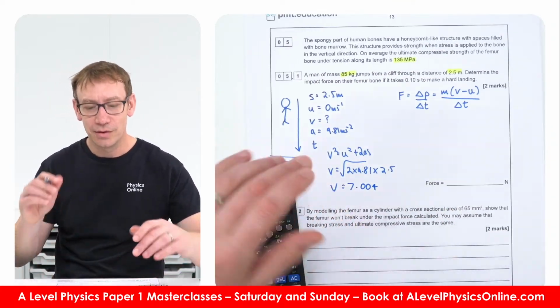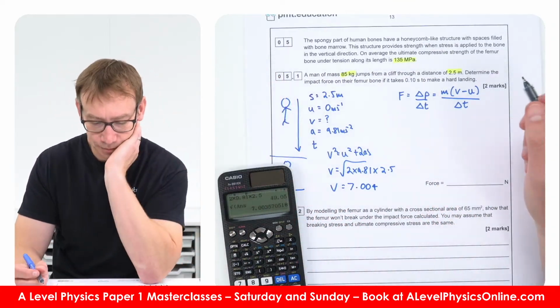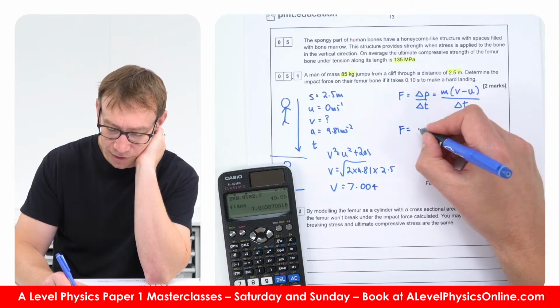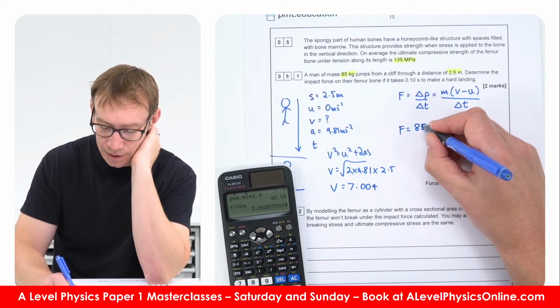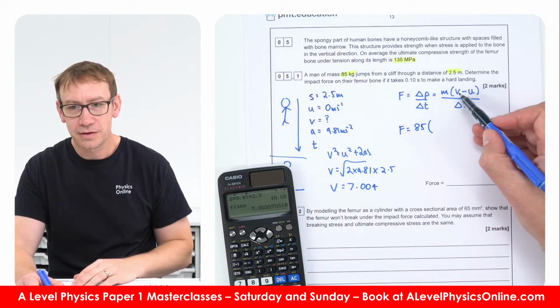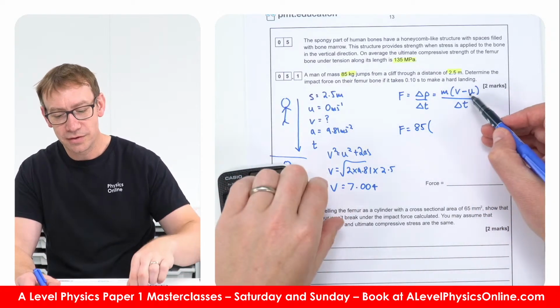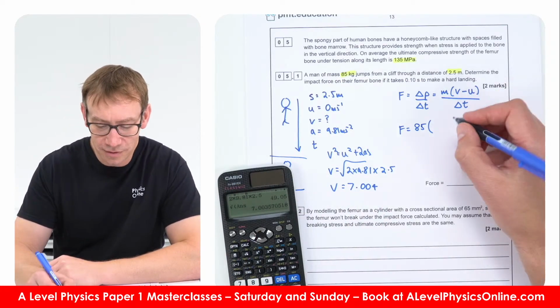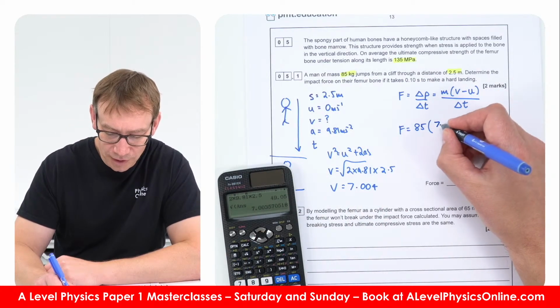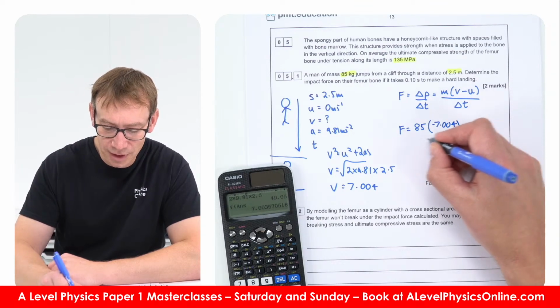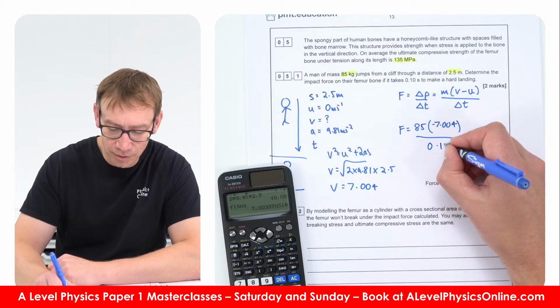Okay, now in terms of the force, that force is going to be equal to their mass, which is 85. And this 85 kilogram person, their final velocity is 0, but their initial velocity as they hit the ground is 7 meters per second. So their change in velocity is going to be equal in size to basically minus 7.004 meters per second. And that happens over 0.1 seconds,